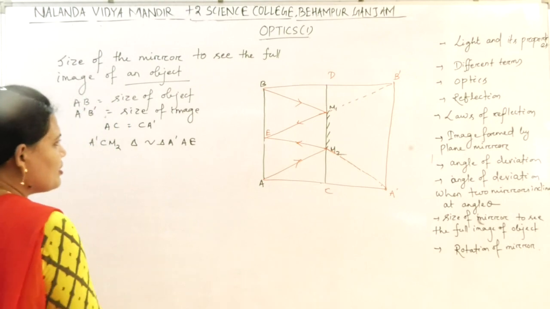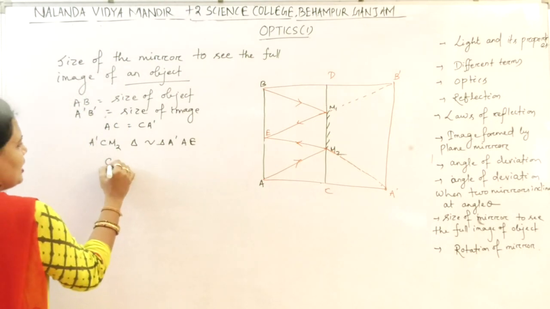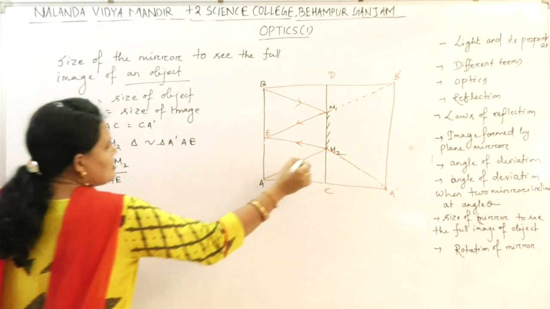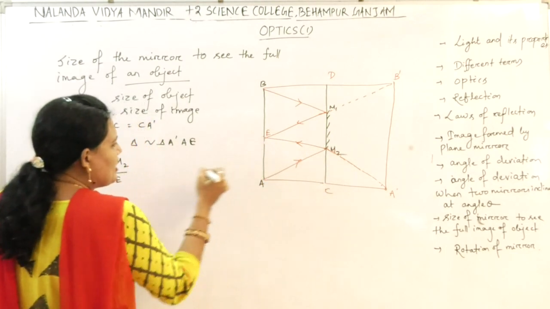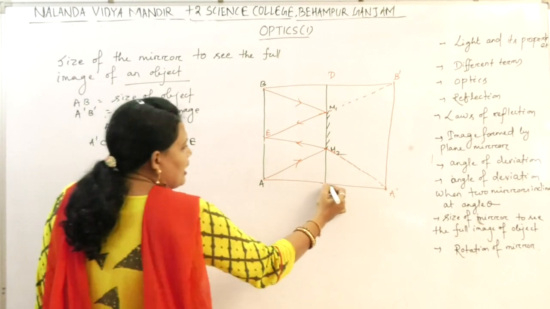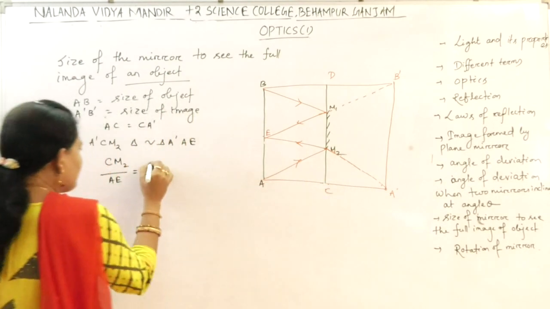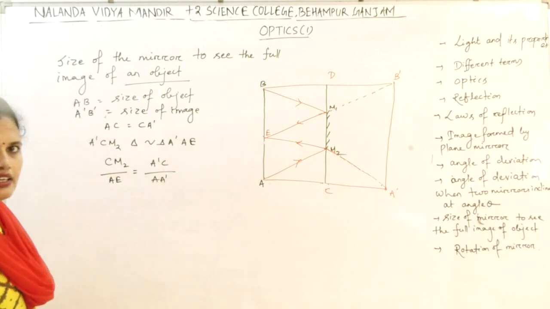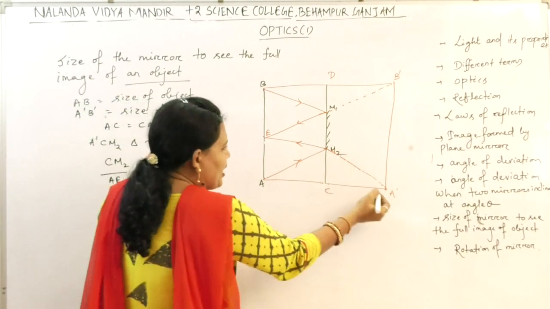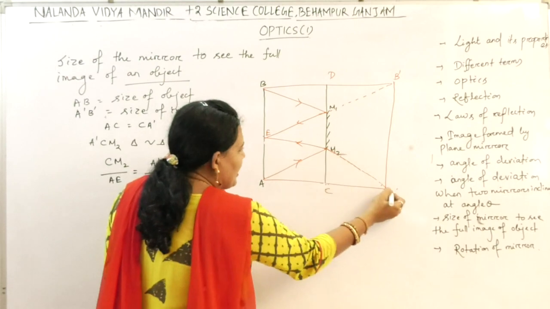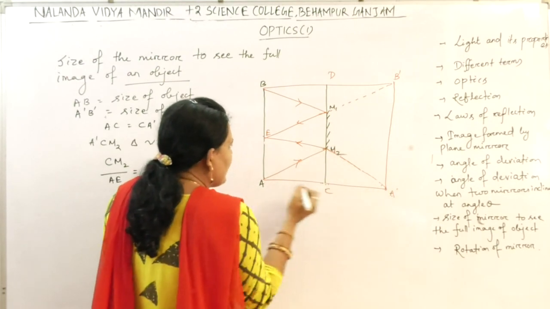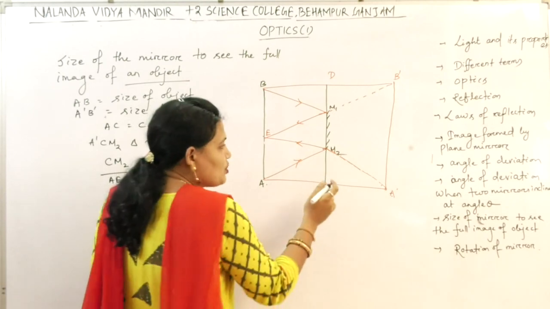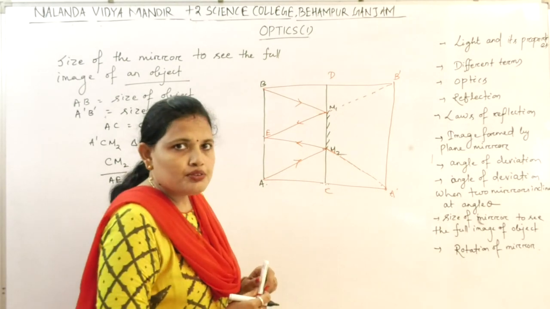Let us write down the corresponding sides. So CM2 divided by AE equal to A dash C divided by A dash A. I have compared these two triangles, A dash CM2 and A dash AE. These two triangles are similar, so the corresponding sides are proportional to each other.